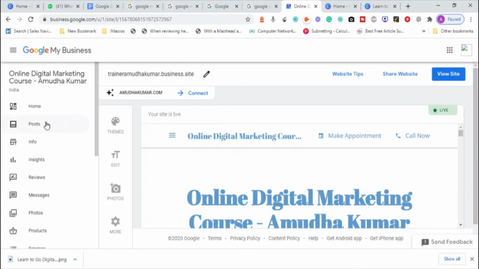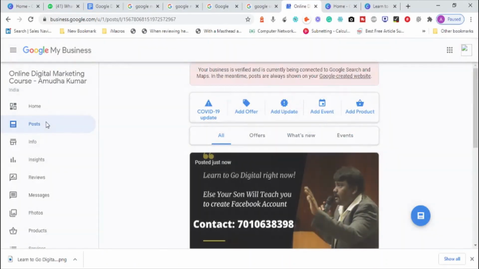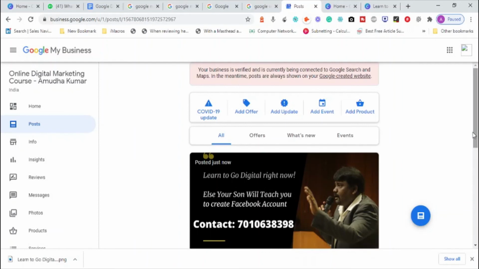Now this is how we create posts. We can create posts based on offers. We can create posts based on any recent update. Let me say on Sunday you are not working, you can add an update: we are not working today. But it can be anything related to your business, product or services. It depends on your business.